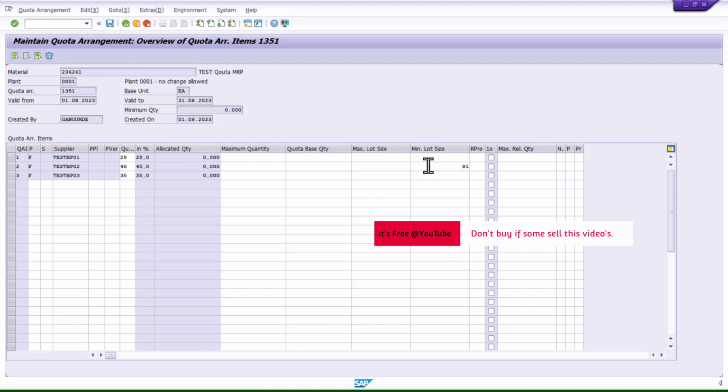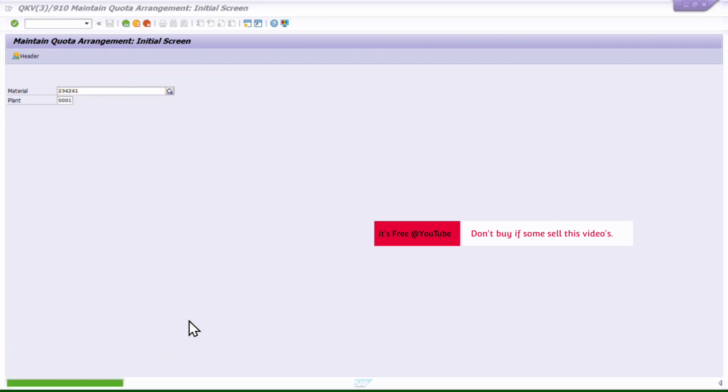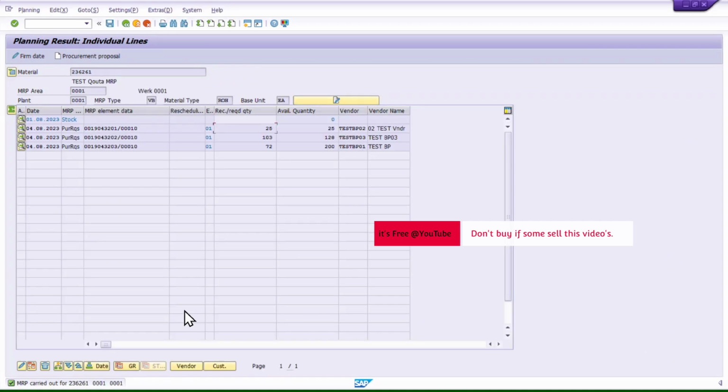So I am removing this and now we will see minimum quantity allocation. If I provide 81, the minimum size of quota will be at least 81. It will not create a quota smaller than 81. Here, what was the concept? It will not create a quota more than 25. That example we took. Here, the system will not create a quota smaller than 81 if I give 81. So let's say I save this and I will run MRP again.